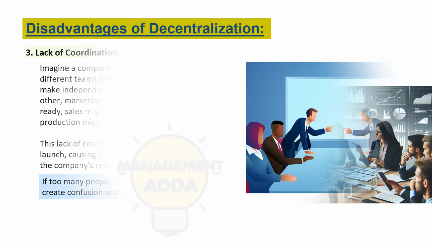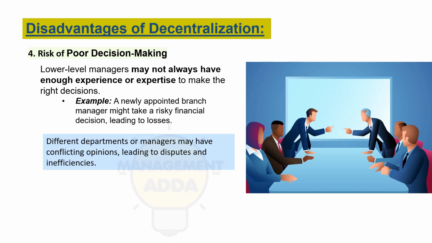Fourth point, we have risk of poor decision making. Lower level managers may not always have enough experience or expertise to make the right decision. So, poor decision is seen in decentralization. For example, a newly appointed branch manager might take a risky financial decision, which might lead to losses. So, it's another drawback in decentralization.